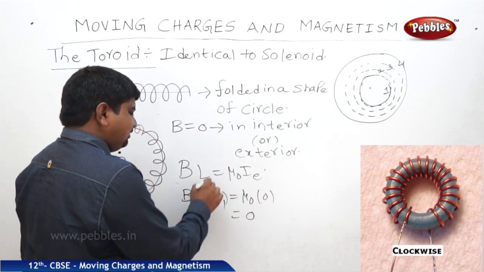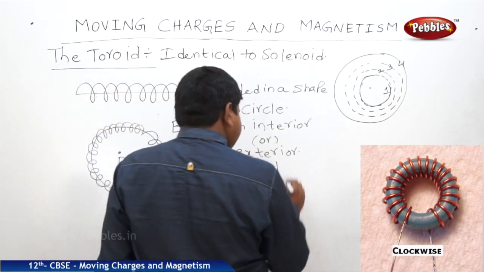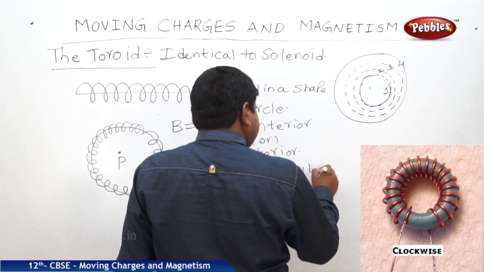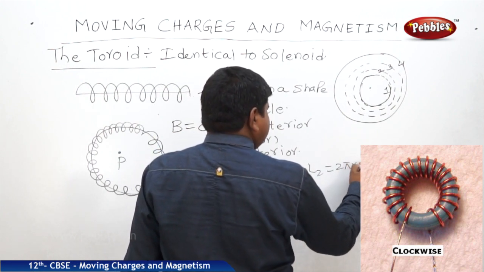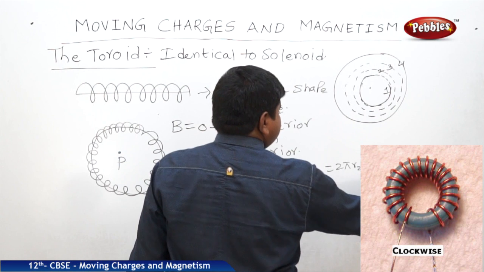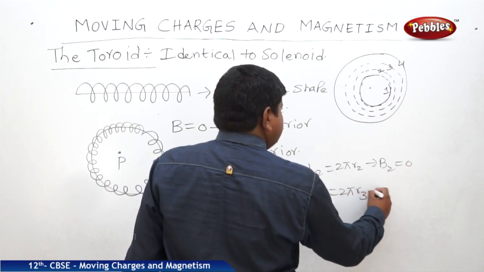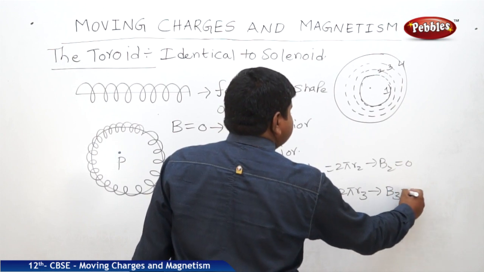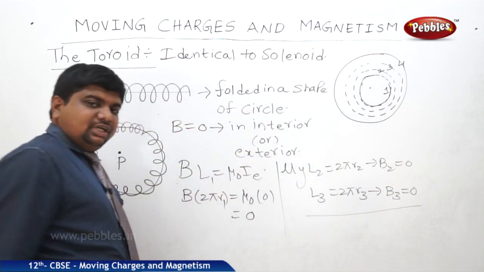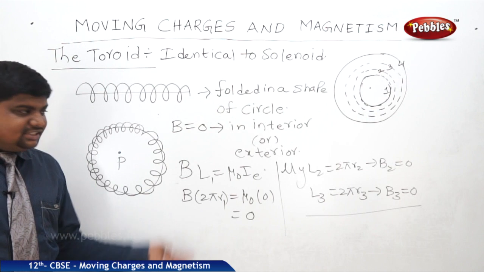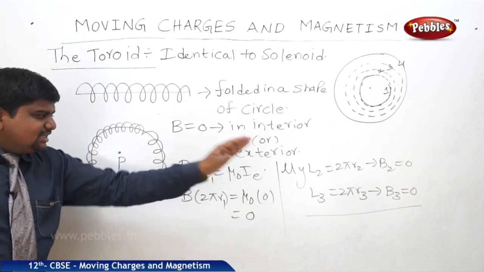So it is 2 pi r1 for loop 1. Similarly, L2 is 2 pi r2, and the corresponding B2 is 0. And L3 is 2 pi r3, and the corresponding B3 is also 0. It follows the symmetry. This symmetrical relation makes B equal to 0.